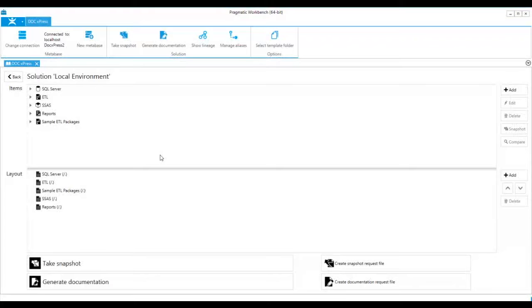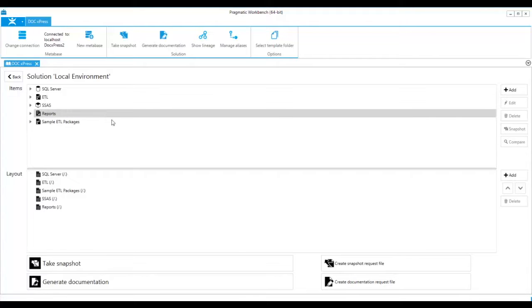This is a demonstration of xPress. In this video, we're going to take a look at the configurable output. xPress can give you a lot of information on your environment, and in some cases, maybe even too much for certain groups of people. Because of that, there's an option now to configure your own output.